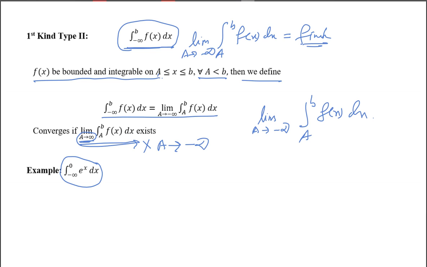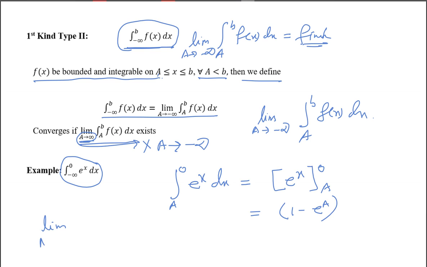Now here also, so what do we do? We replace this minus infinity by capital A, integral A to 0 of e to the power x dx. Now you integrate this, simple integration, we will have e to the power x from a to 0, that means 1 minus e to the power a. Now check the limit. Limit a tends to minus infinity 1 minus e to the power a. What will be the limit value?